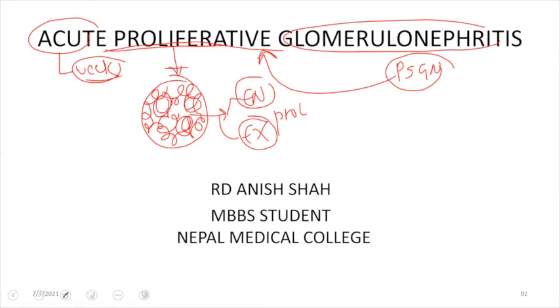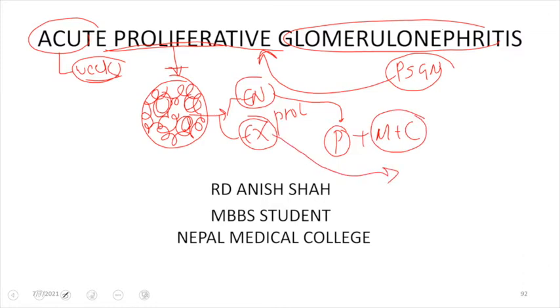But what does endocapillary mean? That there is proliferation of the things that are present inside the mesangium, that is the proliferation of the parietal epithelial cells. Along with that, there is mesangiocapillary proliferation, and that is known as endocapillary proliferation. And what exocapillary proliferation means is that there will be proliferation from the cells that are seeding into the glomerulus, like neutrophils, monocytes, or even lymphocytes, right?